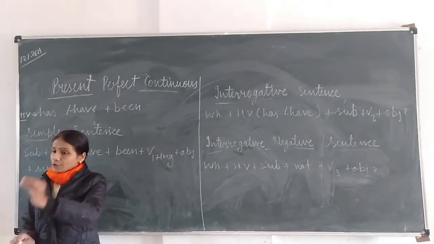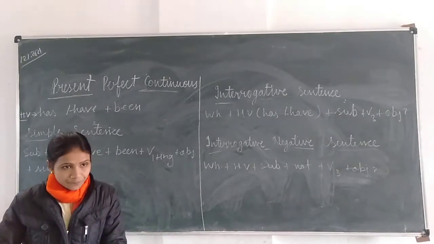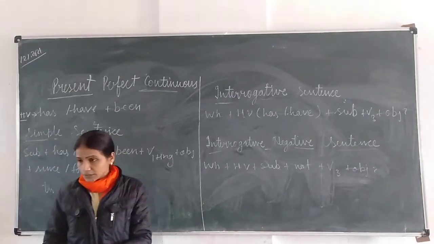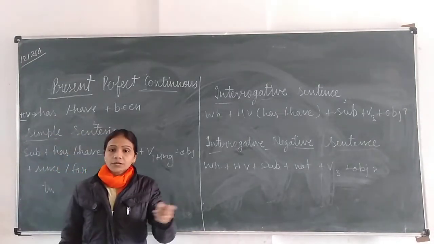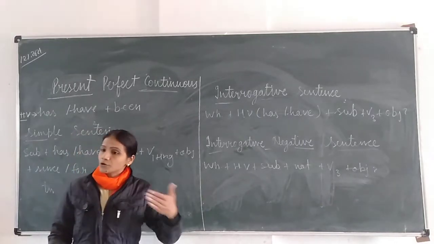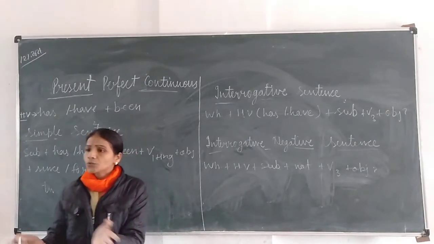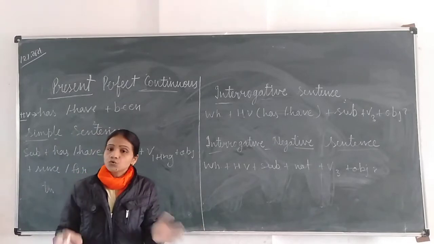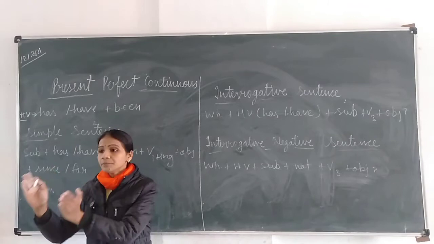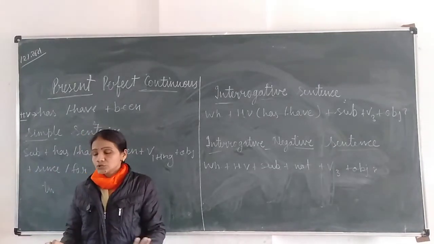So with point of time we will use since. Now what do you understand by point of time? When we have a particular name of day, particular name of month, particular year given or particular time given. These are all known as point of time. So with point of time we will use since. And when we have a period of time, it means 2 years, 2 hours, 2 days, 2 months. These are all known as period of time. It means we only have the time period, but which 2 hours, this we don't know. Which 2 years, this also we don't know.